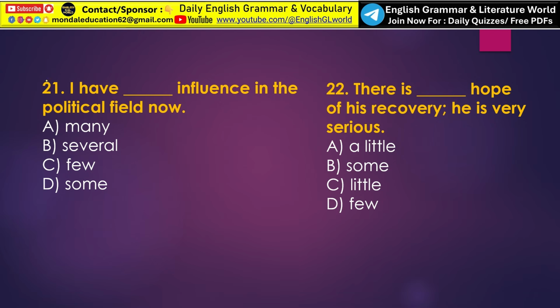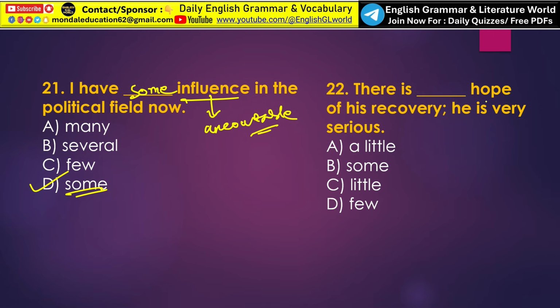Next, I have dash influence in the political field now. So here in this sentence, influence is used as an uncountable noun. So before uncountable noun, we have to take option D, some. I have some influence in the political field now. In this sentence, influence is used as an uncountable noun, meaning power or ability to affect others.